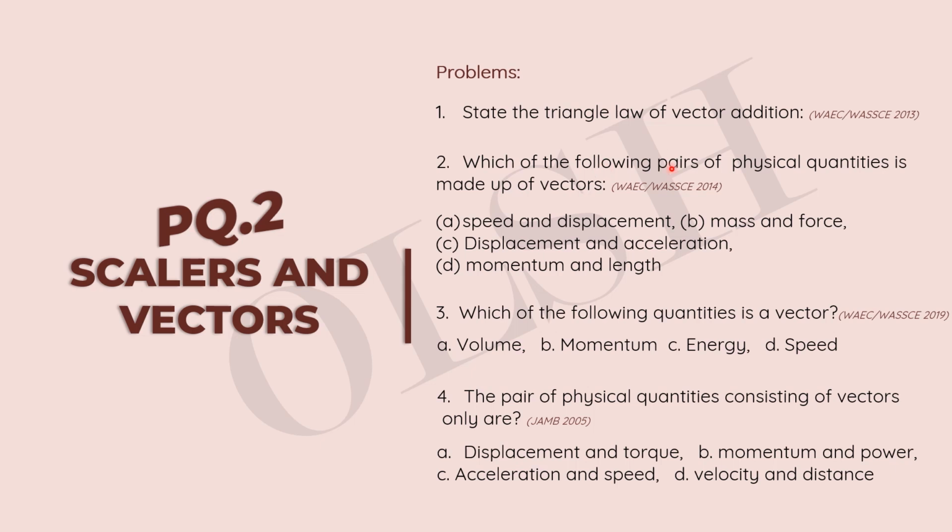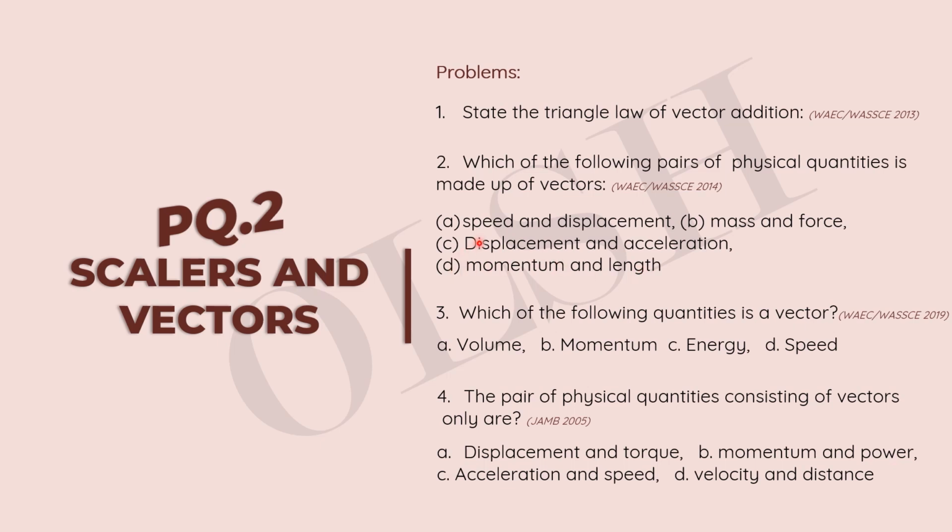So number 2, which of the following pairs of physical quantities is made up of vectors? So we have speed and displacement, we have mass and force, displacement and acceleration, momentum and length. If we look at this, we'll see that speed is not a vector quantity because speed doesn't require direction to define it. Okay, velocity does, but not speed. So this option is off. Okay, because we need a pair of vectors. So we have mass, we have force. Mass is not a vector. It doesn't need direction to define it.